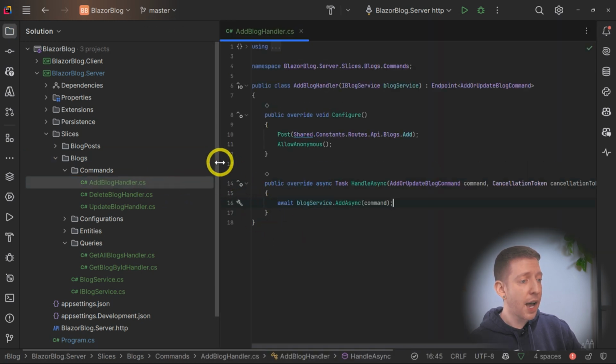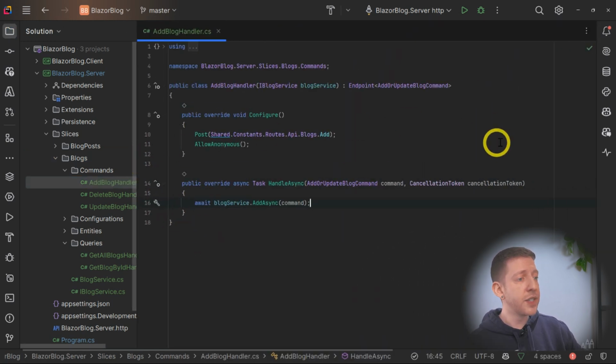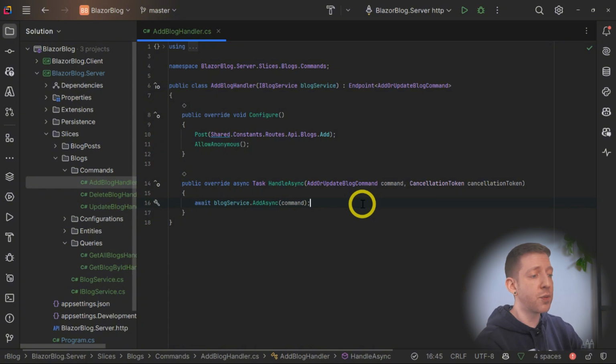So then if we look in our handler, we can see it's nice and clear. This is just one handler that only handles this one particular request. We can see it's handling a post to this particular endpoint. We can see that it takes this command and it returns something. This particular endpoint should return the created response. So this is the one that I mentioned earlier that I said we'll come back to. The reason for that is that we needed the GetById handler to be created before we could finish this one off. So let me show you what I mean by that.